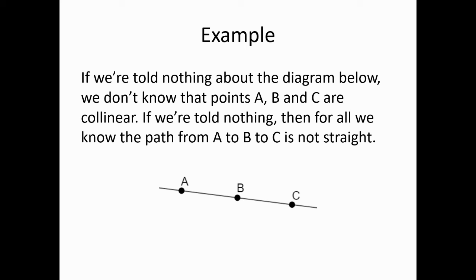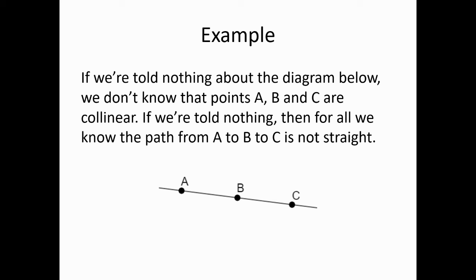Do we know that there's a line segment BC? Yep, I told you could assume that. Do we know that there is a single line that contains all of A and B and C? Well, it looks like A, B, and C are collinear. That is, it looks like AB and BC make a straight line, but we do not know that this is true. For all we know, there's a bit of a bend at B.